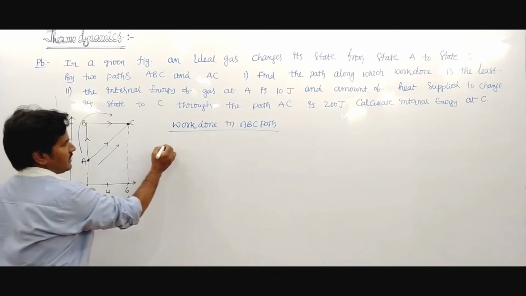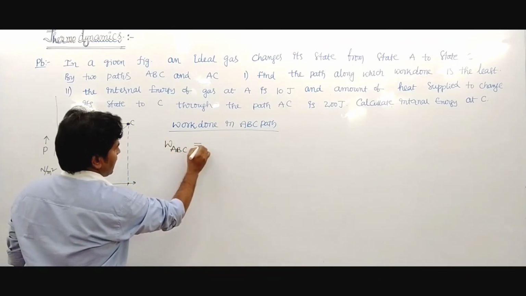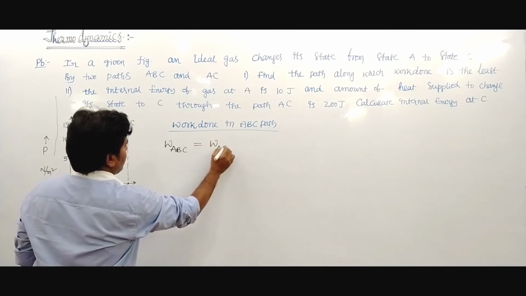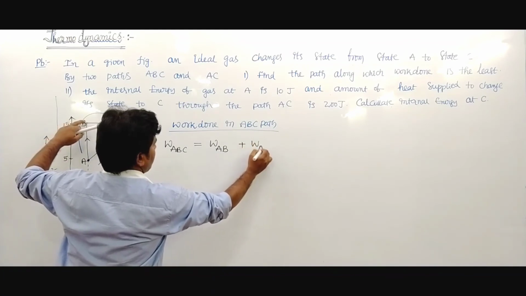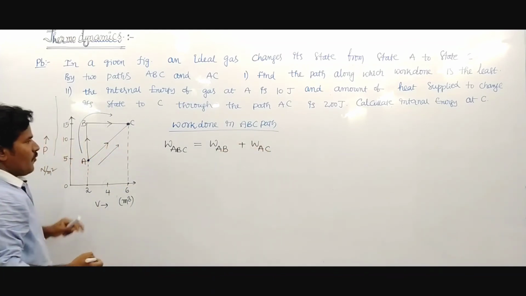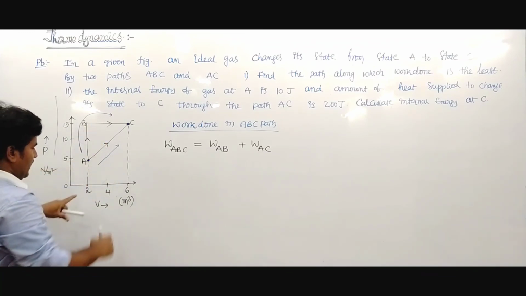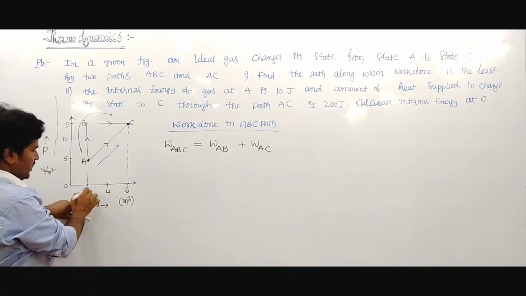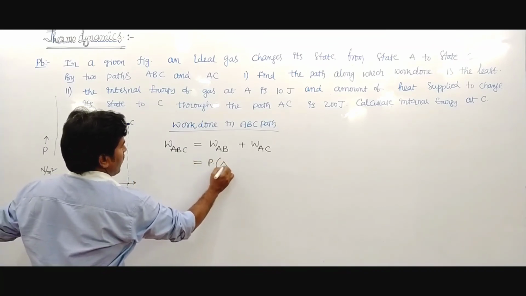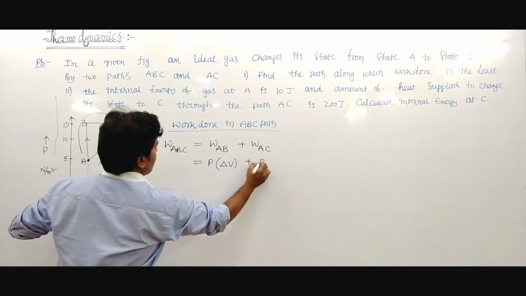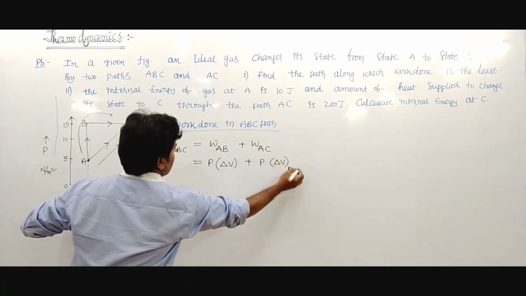Here the work done in the ABC process is work done from A to B plus work done from B to C. From A to B, volume remains constant. So work is written as pressure into change in volume, and here also pressure into change in volume from B to C.